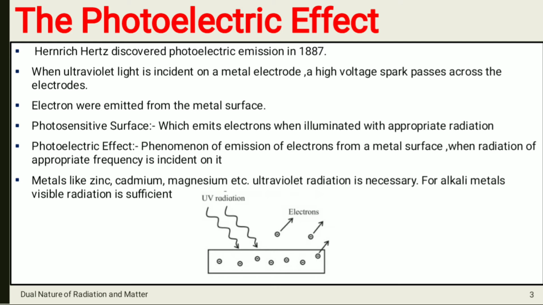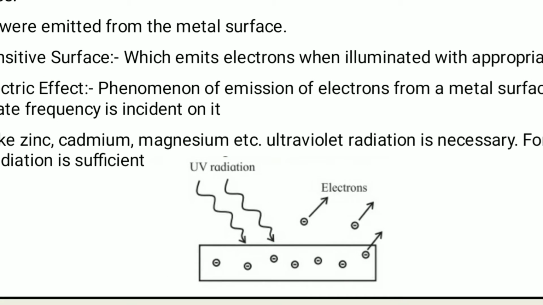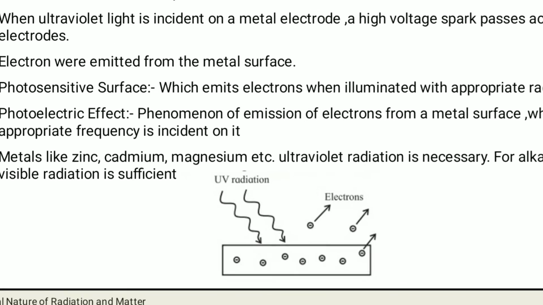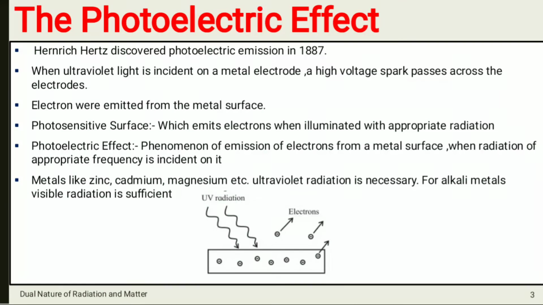So which radiation did Hertz make incident here? UV radiation. UV radiation is incident on the metal surface, then this metal surface is photosensitive, and due to that it will emit electrons from the surface.